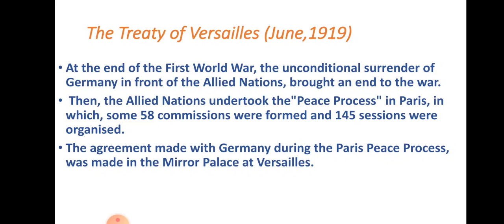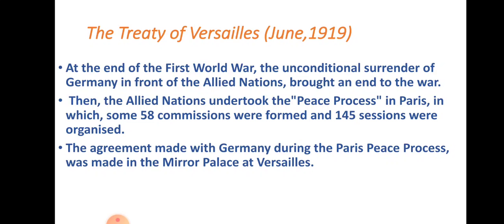As you all know, in the last video I discussed how Germany surrendered. Just because of the surrender of Germany in front of the Allied nations, they thought now it's the end of the war.